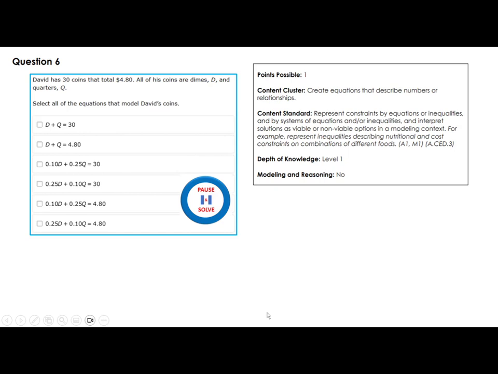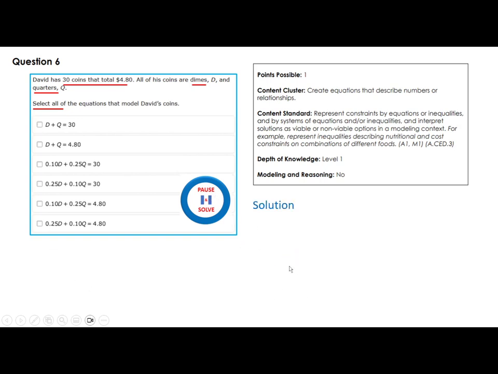David has 30 coins that total $4.80. All of his coins are dimes and quarters. Select all of the equations that model David's coins. So again, we have 30 coins total, valued at $4.80, dimes and quarters. Select all. When they say all, you expect to have more than one answer. Again, you can pause, solve, and come back.